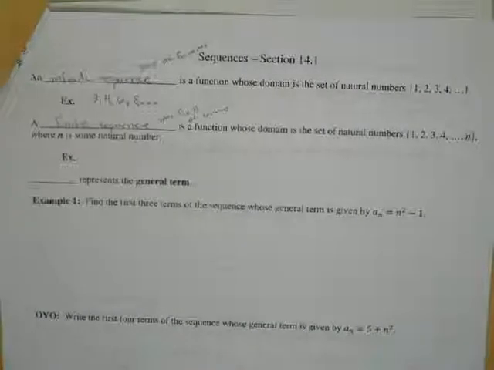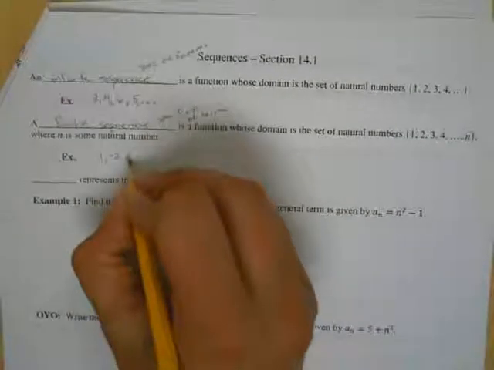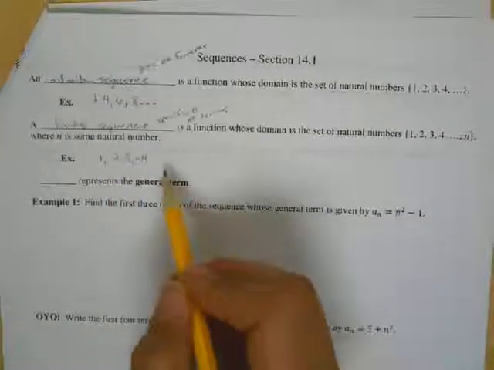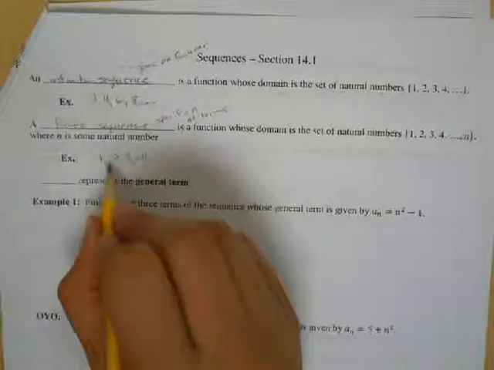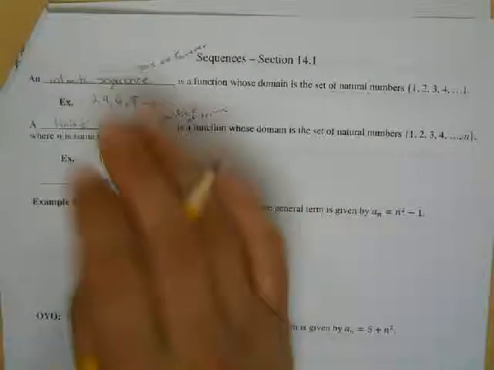So it's still going to have a pattern to it. So let's say I have 1, -2, 3, -4. Well, it's got a pattern. I'm increasing by 1 and alternating negative signs. But it's not going to have a dot, dot, dot at the end because this is going to be the end. Okay, 1, -2, 3, and -4. That would be my finite sequence. So I'm only looking at those 4 particular terms.